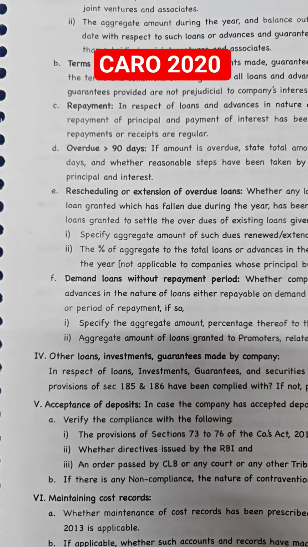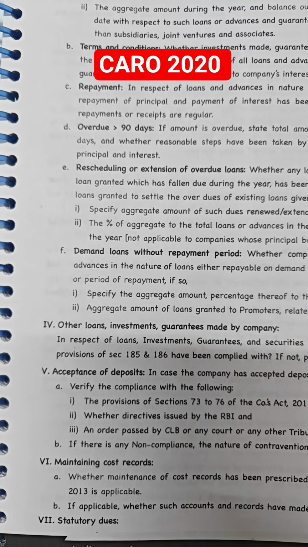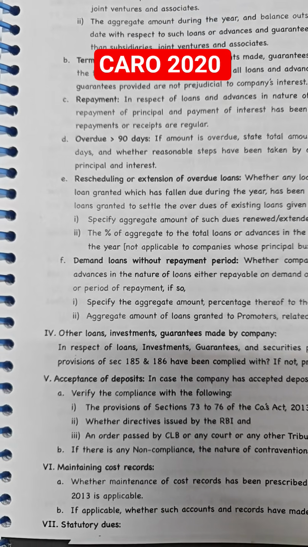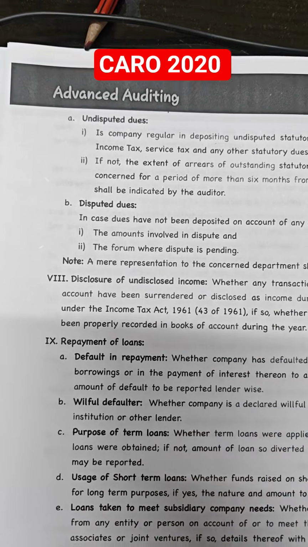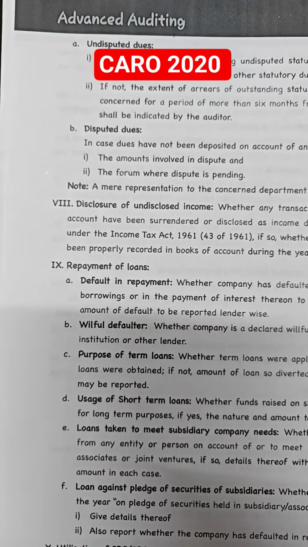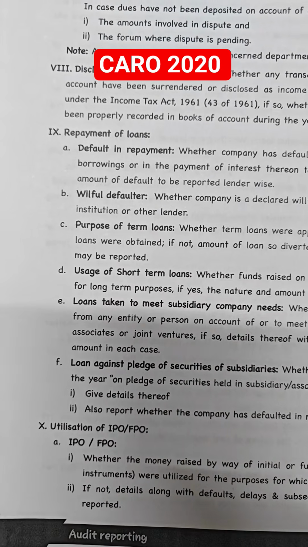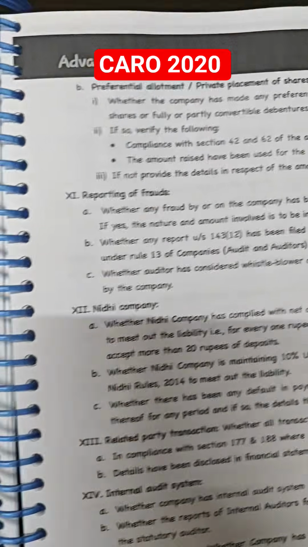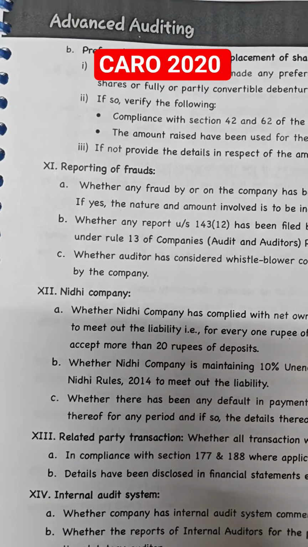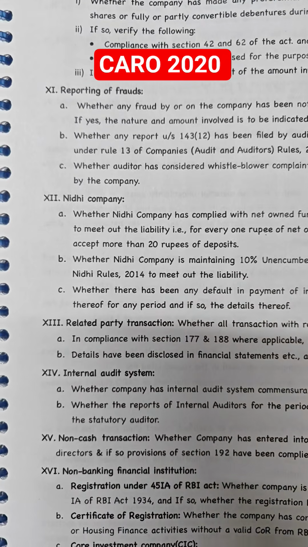Okay, and the fifth one is deposits, acceptance of the deposits, and sixth one is maintenance of cost record, and seventh one is statutory dues, which may be disputed, and eighth one is undisclosed income. Ninth one is repayment of loans. 10th one is utilization of the funds and FPO. And 11th one is reporting of the frauds, and 12th one is the Nidhi company. 13th one is related party transactions.